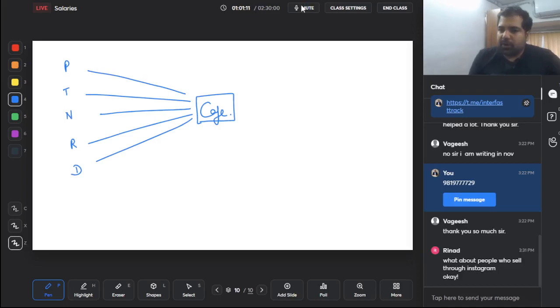These are 5 payments you are making. P is professionals, T is technical services, N is non-compete fee, R is royalty, and D is director's remuneration. If you are making these 5 payments, P, T, N, R, D, these are all considered to be professionals.